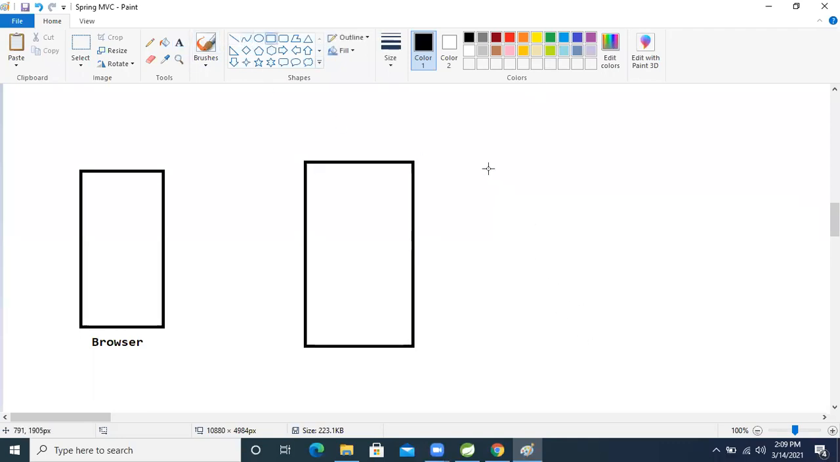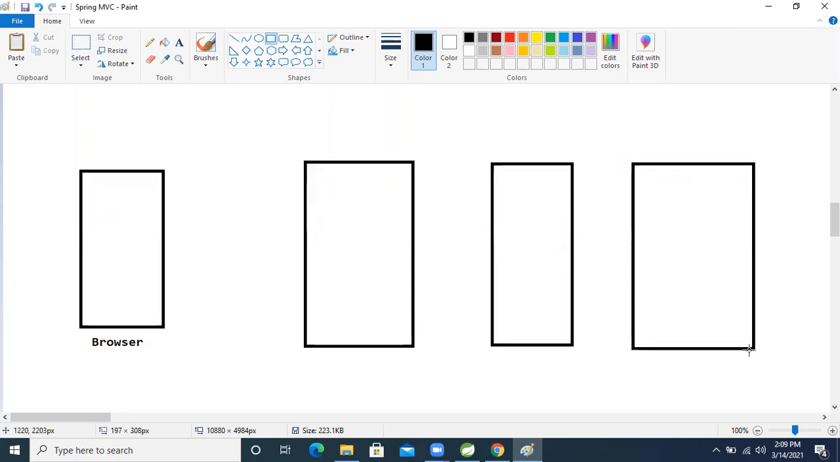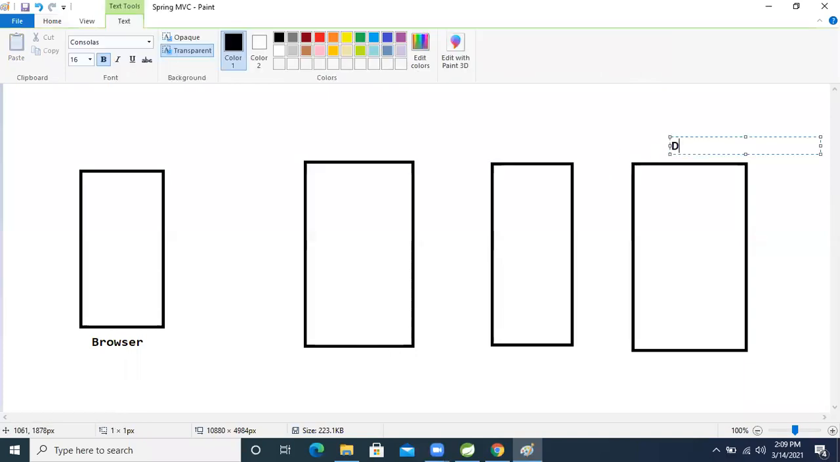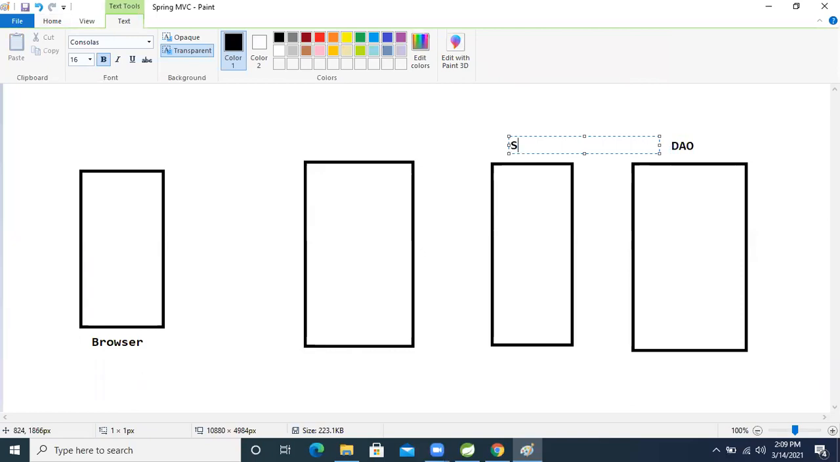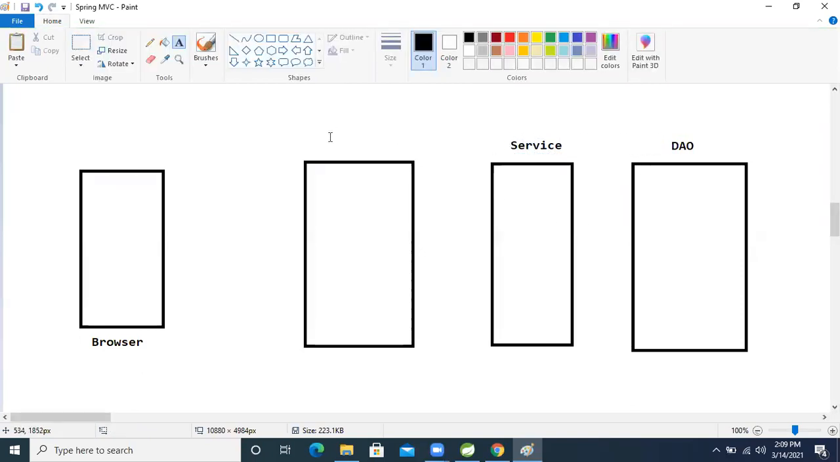So just think about that, this is the service layer, and this is the DAO layer. I'm giving the DAO layer, the data access layer. This is the business logic, where we are writing the service layer, right? Service layer.